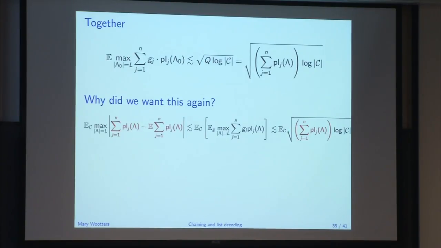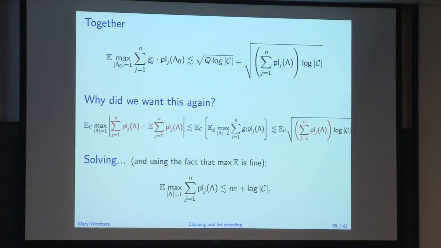Okay, so now we've bounded this in terms of that. And now these red things are basically all what we were trying to find in the first place. So we've seen this trick before in this workshop. Now we just solve using the red things and write out the quadratic equation and solve it out. Along with using the fact that the maximum of the expected value was fine, so that would be this term here. We already said that that was fine.